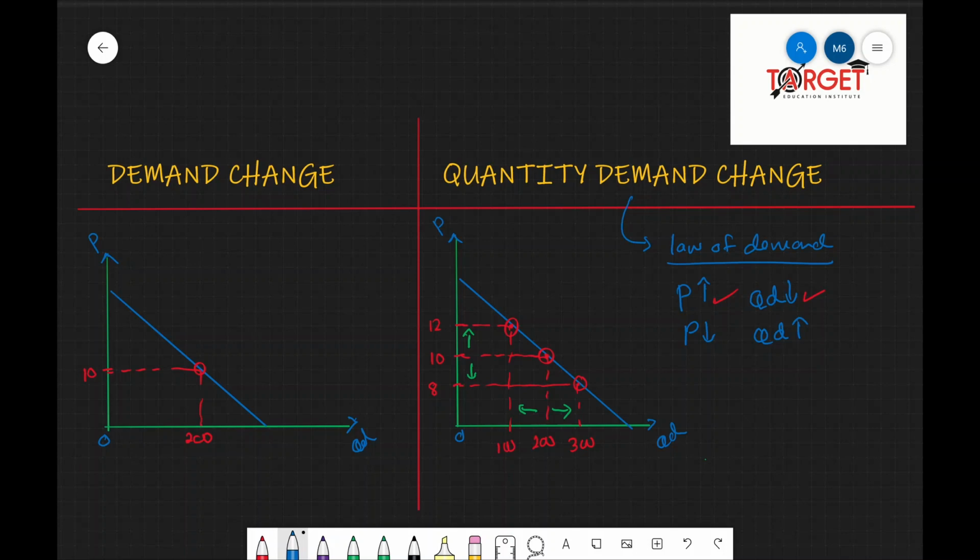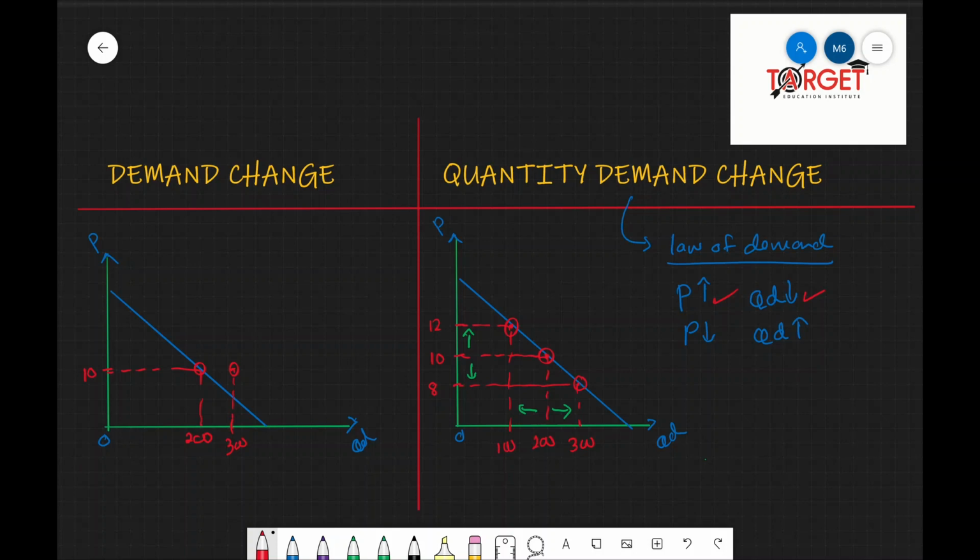So now we'll say the consumers are willing to purchase 300 units, but there is no change in price, because the reason is not price, the reason is another determinant. For this example, I have said an increase in consumers' income. So if consumers' income increases and the price still remains at 10 rupees, the quantity demanded is 300.